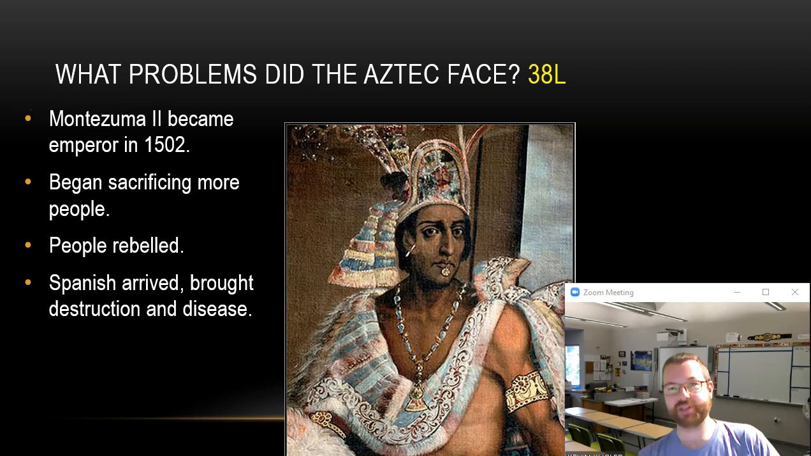Now, what problems did the Aztec face? Montezuma II became emperor in 1502, and he began sacrificing a lot of people. The people started to rebel against the emperor because of how many people he was sacrificing. Now, unfortunately for Montezuma II, this was also around the time that the Spanish conquistadors arrived into the area. They brought destruction and disease, so Montezuma II was facing not only a rebellion of his own people, but all of these problems brought about by the Europeans.